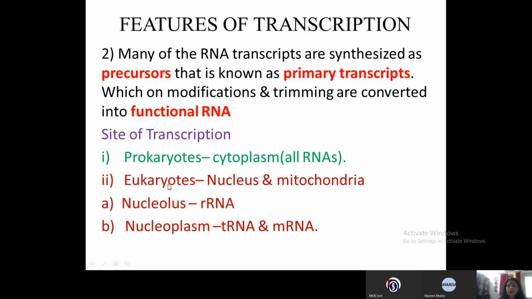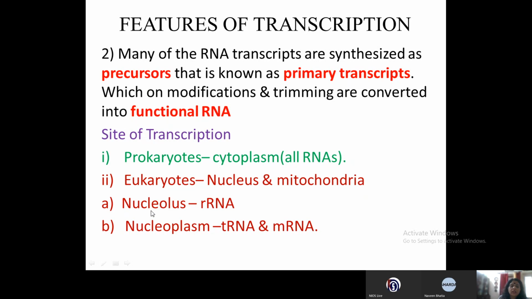Whereas in eukaryotes, there are two places where the transcription takes place. It can take place in the nucleus and it can take place in the mitochondria. Now mitochondria, because mitochondria has its own cell machinery, that is why mitochondria. Otherwise nucleus.